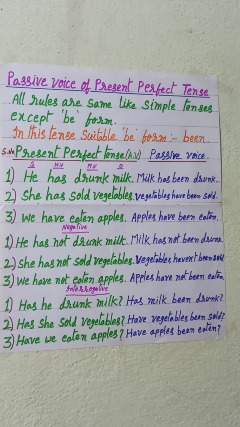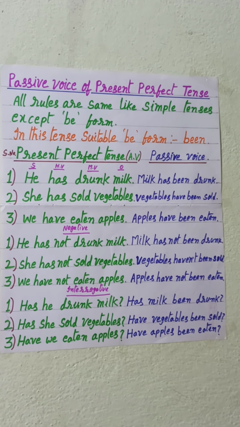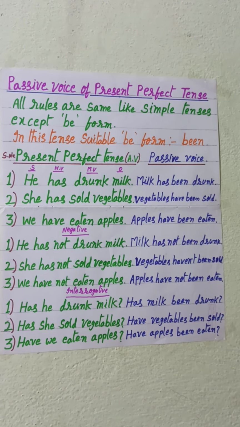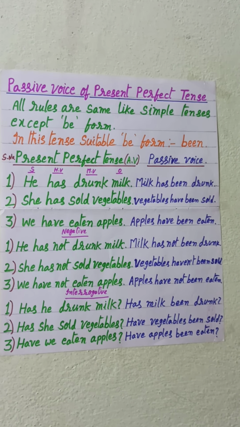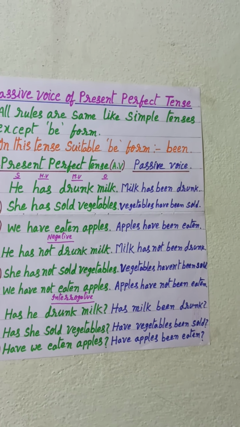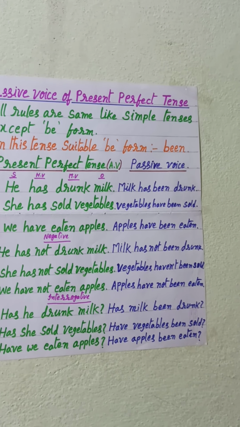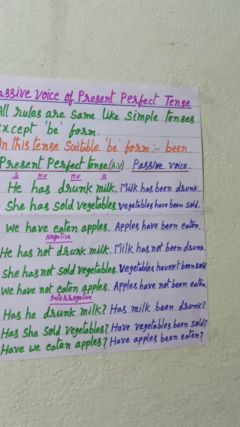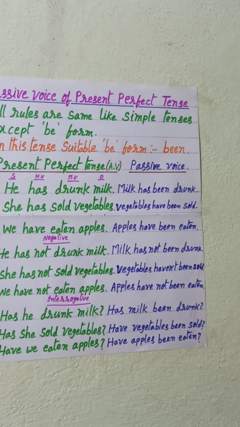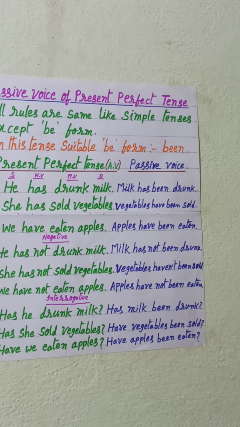In the second sentence, she has sold vegetables. Here she is singular and the helping verb has is also singular, but in the passive voice, vegetables have been sold. Here vegetables is plural, so the helping verb is also plural, that is have.